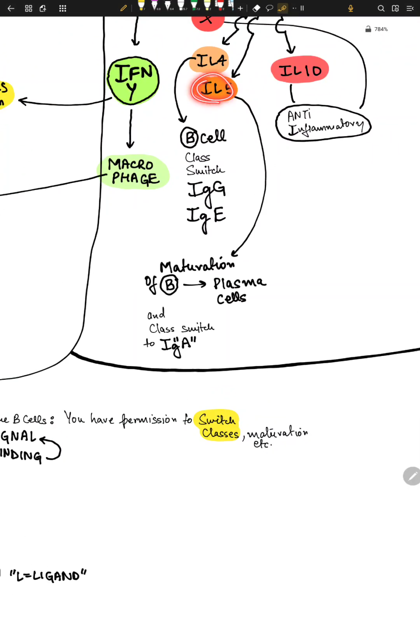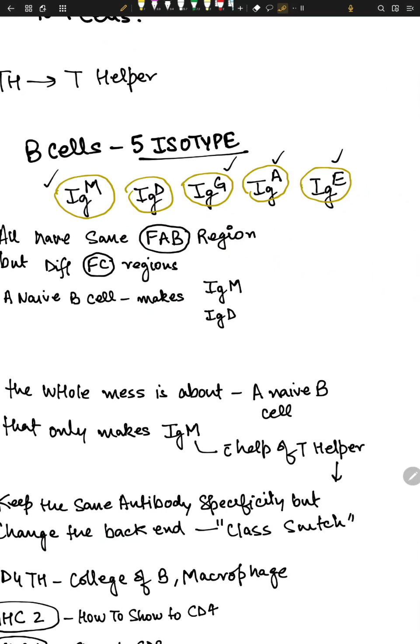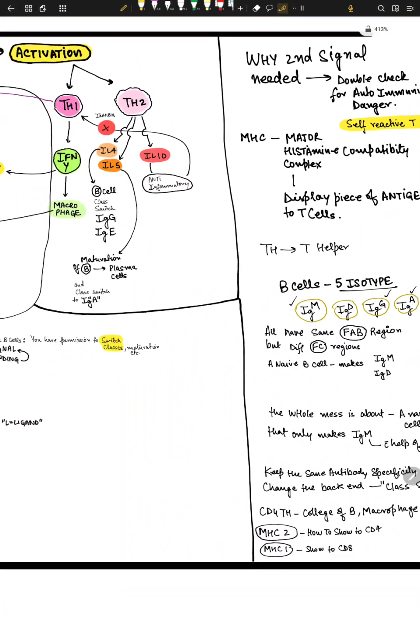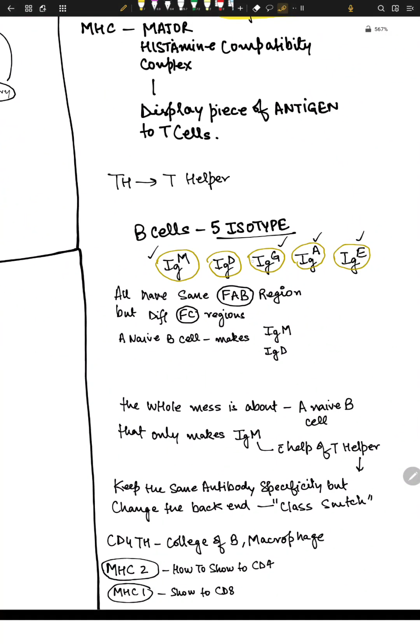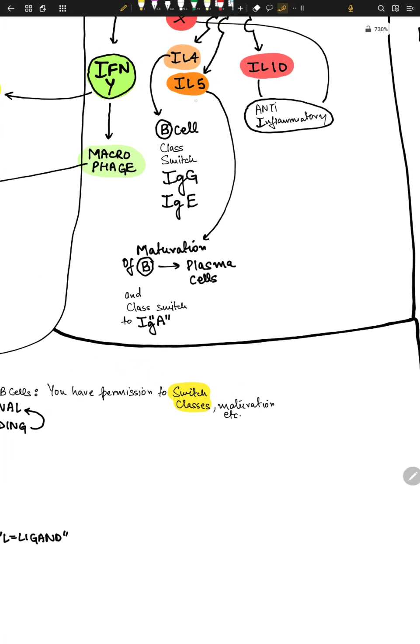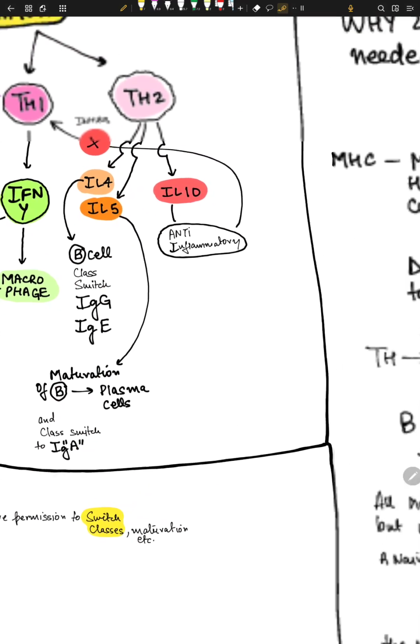And IL5, interleukin 5, tells the B cell to mature into plasma cells, right? IL5 tells them, okay, grow up, guys, you need to change, and it changes the class to IgA. So IL4 changes the class to IgG and IgE, and IL5 changes to IgA, okay? And the maturation of plasma B cells. Now we understand this whole concept.